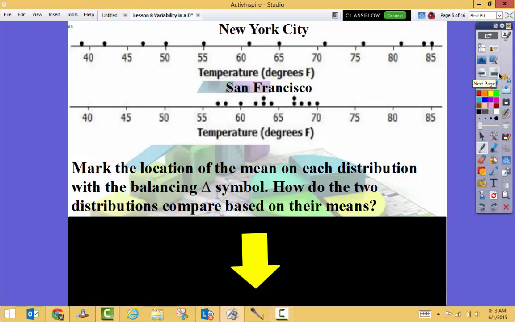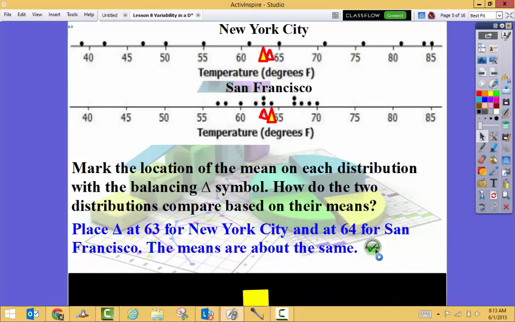Okay, mark the location of the mean on each distribution with that balancing symbol. How do their distributions compare based on their means? Well, I remember for New York City, it was 64, and for San Francisco, it was 63. So they should be right here. How do these distributions, though, compare based on their means?